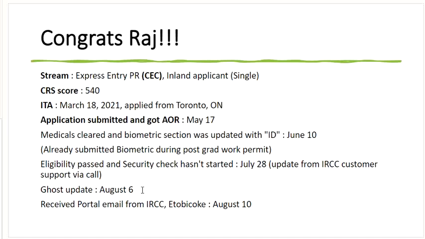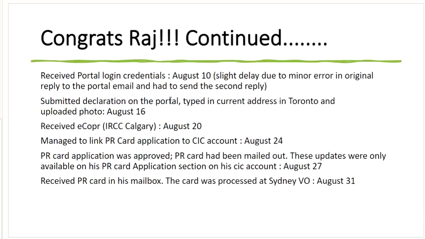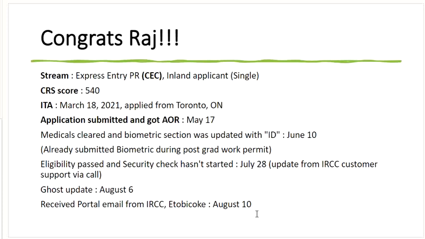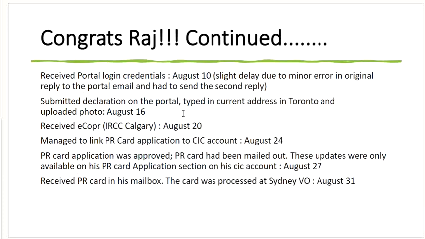He got the ghost updates on August 6th and received the portal email from IRCC on August 10th. Now, he received the portal login credentials on August 10th. That was a slight delay because of a minor error in the original reply he made to the portal email. So he had to send a second reply, and that's how it delayed the process. Otherwise, you might have got it beforehand, right? So it's August 10th here.